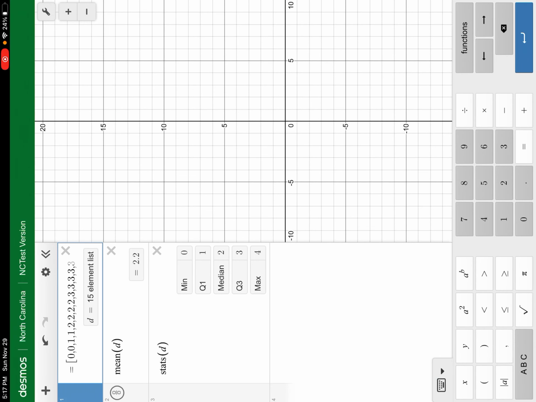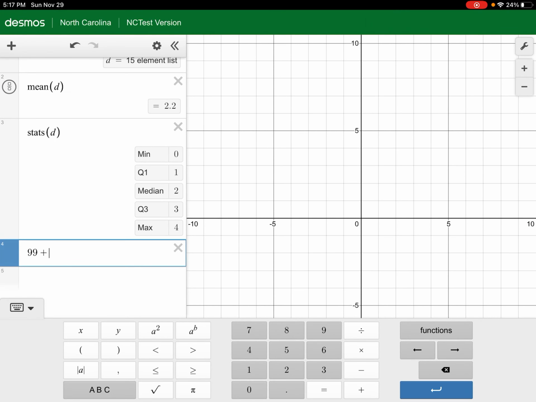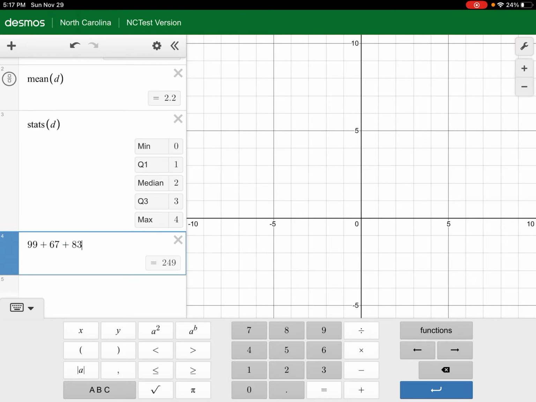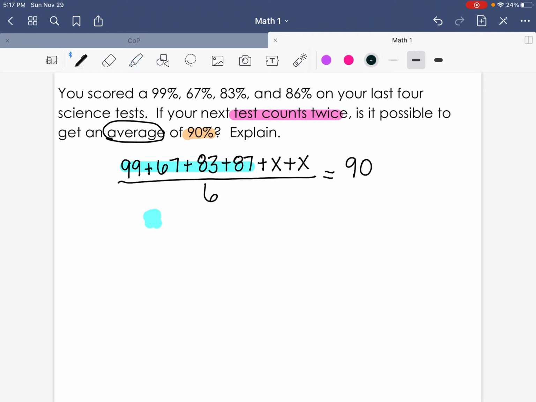So we have 99, 67, 83, and 87. That gives me a total of 336. So we have 336 plus x and x, which is going to make 2x, divided by 6 equals 90. So we're going to solve this equation and see if it's possible to get a 90 with that test grade.